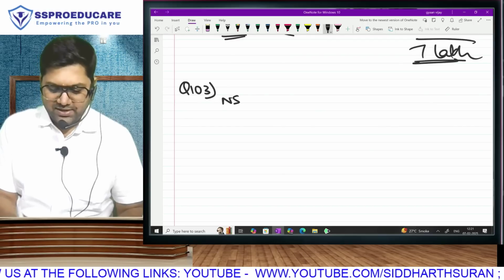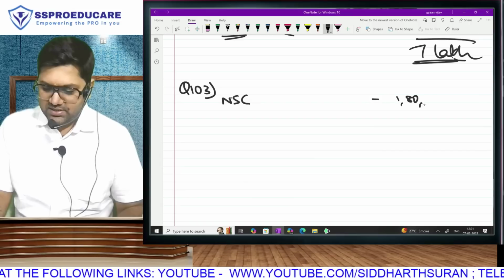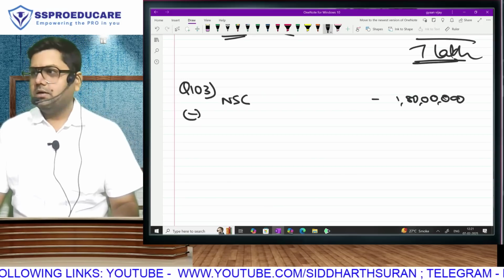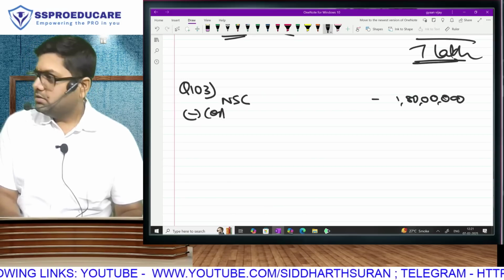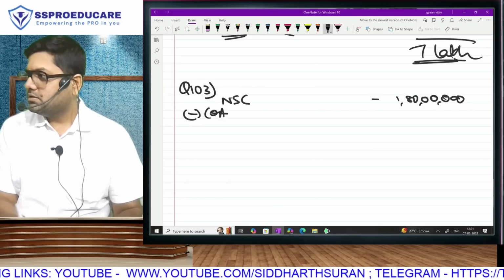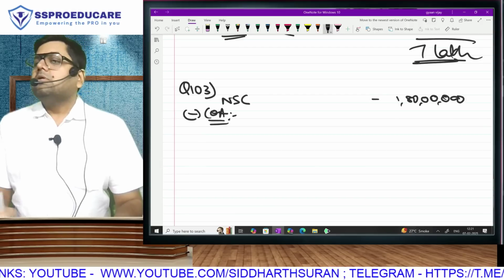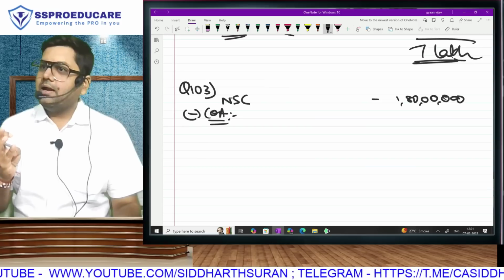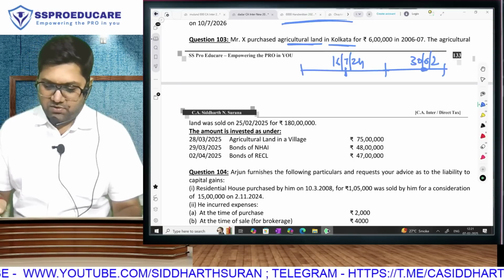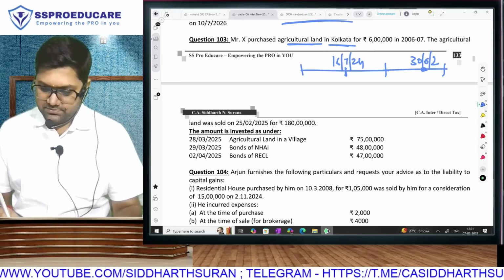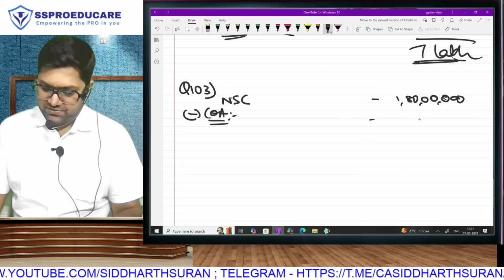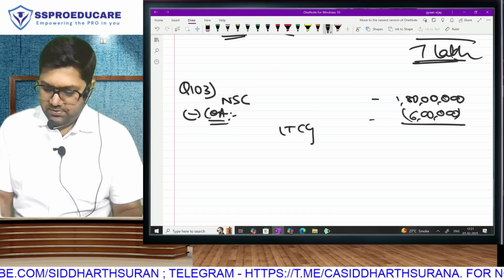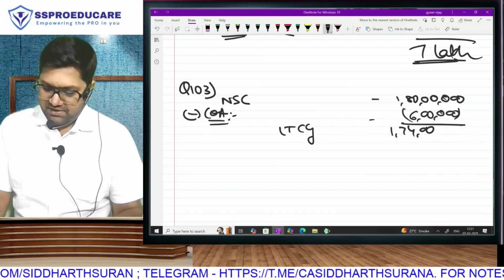We will have to calculate net sale consideration: 1 crore 80 lakh minus transfer expenses. It is long term and eligible. So cost of acquisition, what was cost of this agricultural land? 6 lakh. This gives you your long term capital gain of 1 crore 74 lakh.